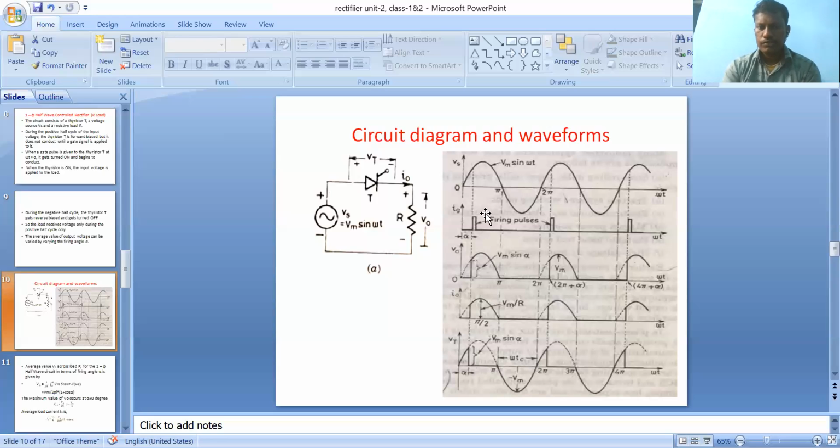Clear? It is operations about single phase rectifier with the resistor load. Okay, then by these conditions, you should calculate it. What is output voltage? What is output current? What is the V naught formula? What is the I naught formula? Everything. What is the power factor? Everything should be calculated. The derivations are there.